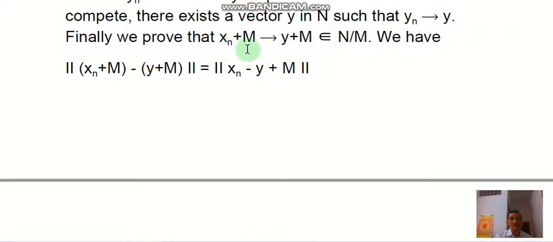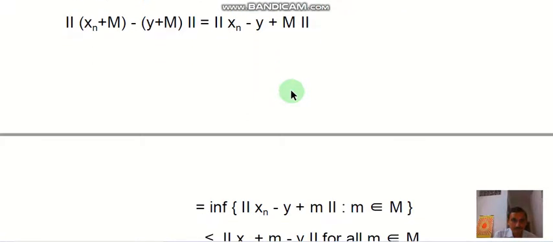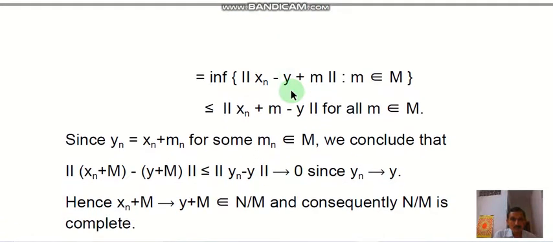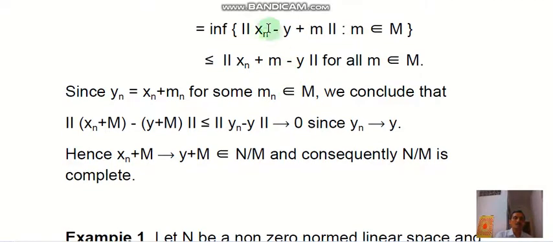Finally, we prove that xn plus m tends to y plus m for m belongs to N by M. So we have the norm of xn plus m minus y plus m equal to the norm of xn minus y plus m, and this by definition is the infimum of the norm of xn minus y plus m for all m belongs to M, and this is the norm of xn plus m minus y for all m belongs to M.